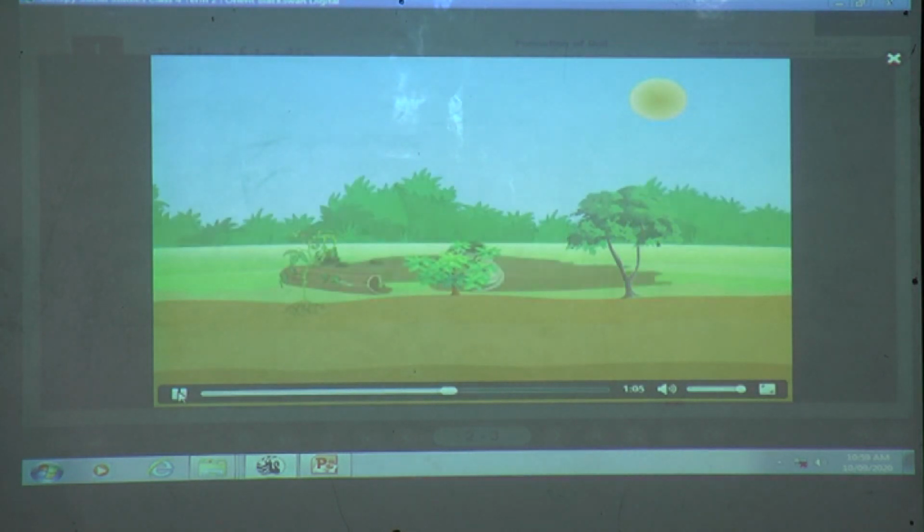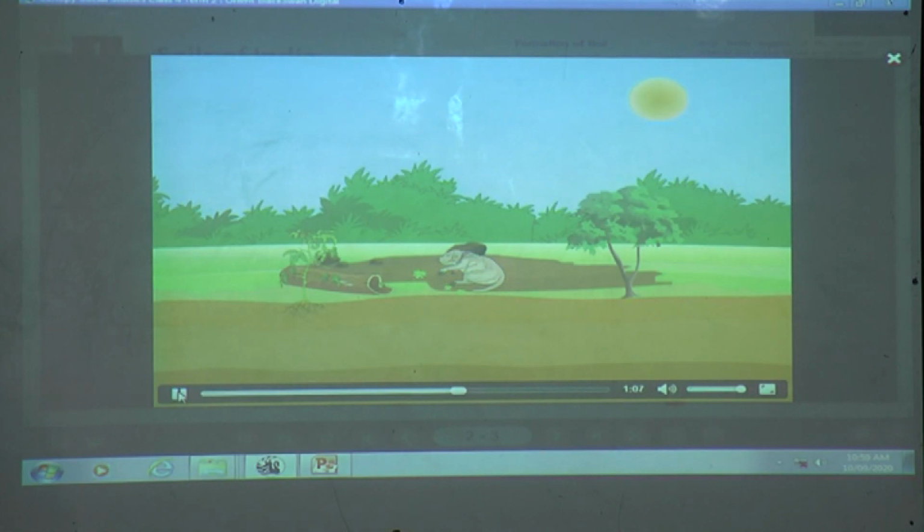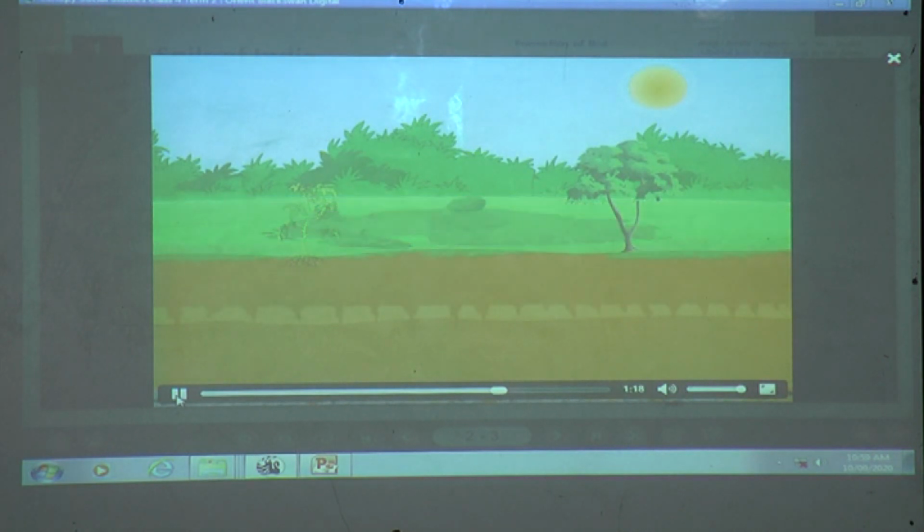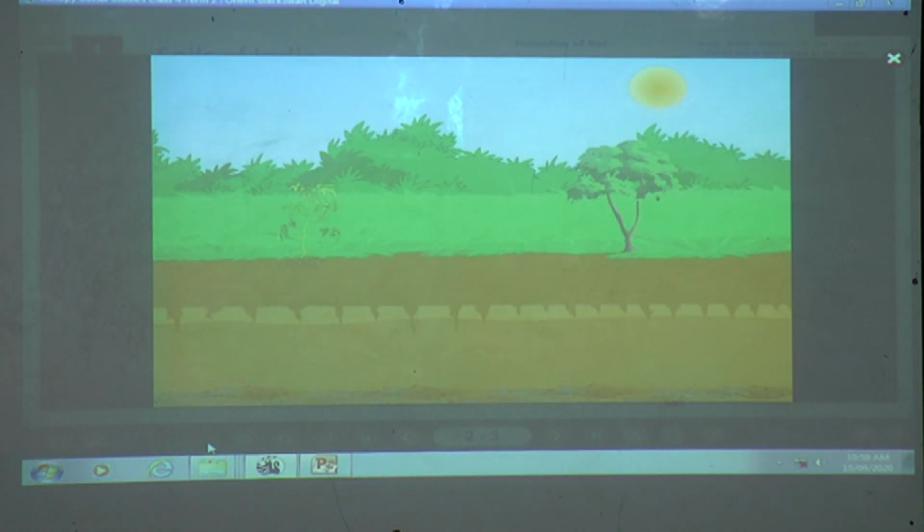Step 3. The remains of dead plants and animals mix with the soil to make it fertile. Below the surface, weathering of the deeper layers of the rock takes place. Step 4. Over time, several more layers of soil are formed, and the soil becomes deeper and thicker. It takes more than 100 years for 1 centimeter of soil to form, and more than 100,000 years for a meter of soil to form.